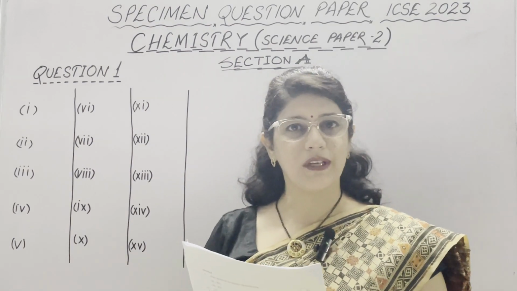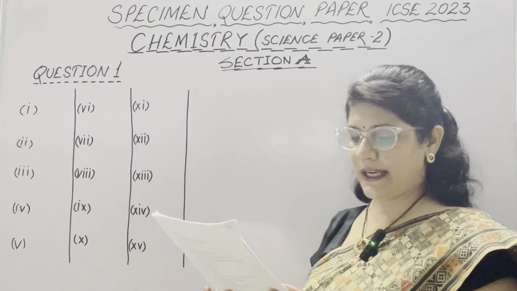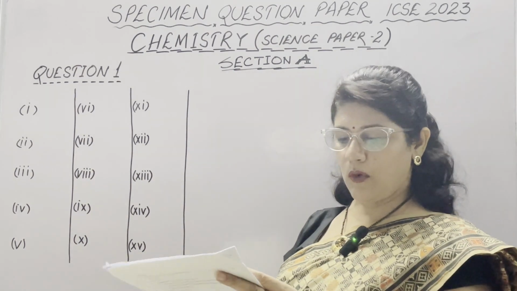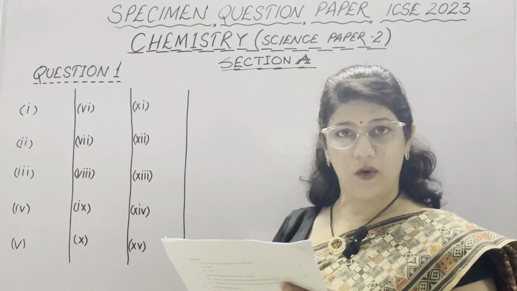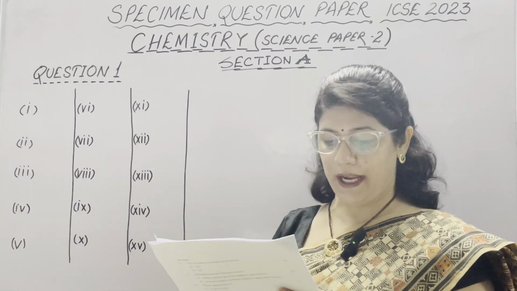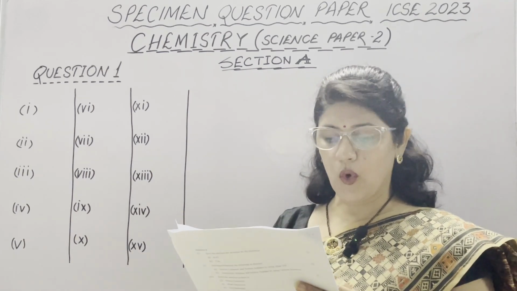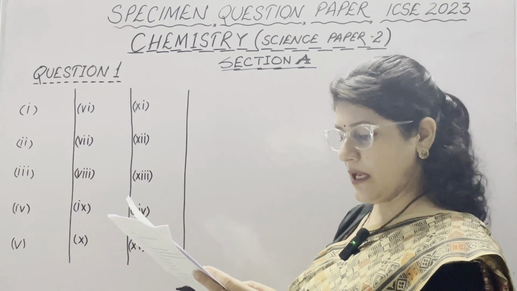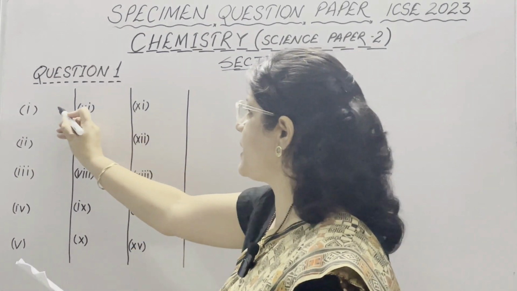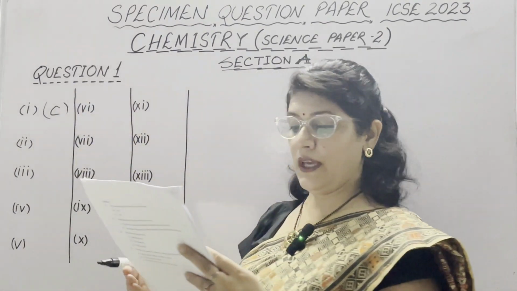So first we are going to start with section A, question number 1. First part is a weak electrolyte is. First option is alcohol. We know that alcohol is non-electrolyte. Second is potassium hydroxide. We know that it is a strong electrolyte. Third is ammonium hydroxide, which is a weak electrolyte. And glucose, again, it is a non-electrolyte. So, our first answer, option C is correct, which is ammonium hydroxide, which means it is a weak electrolyte.